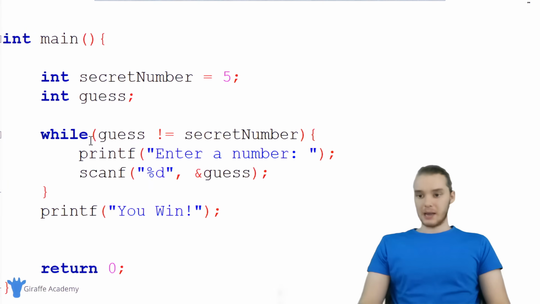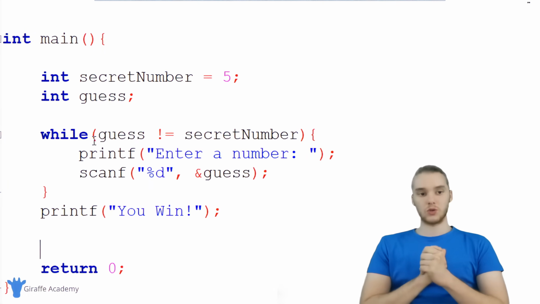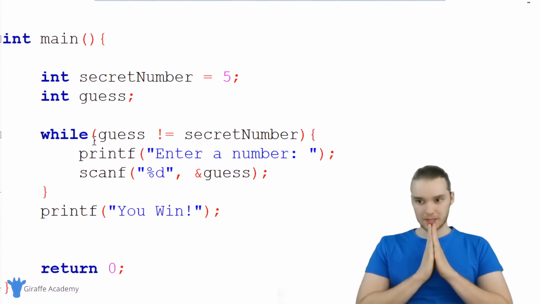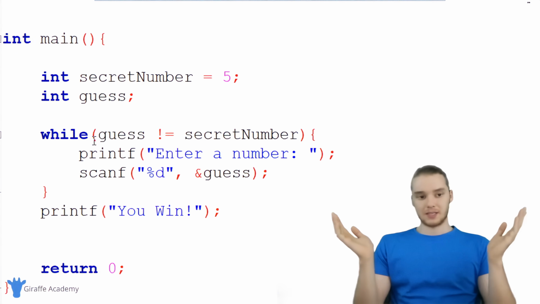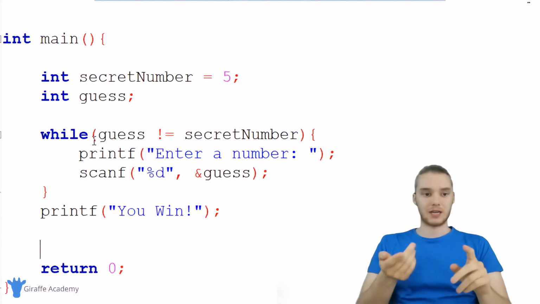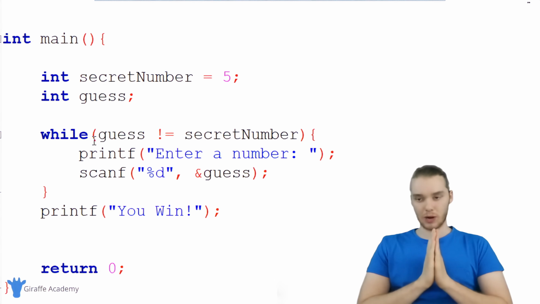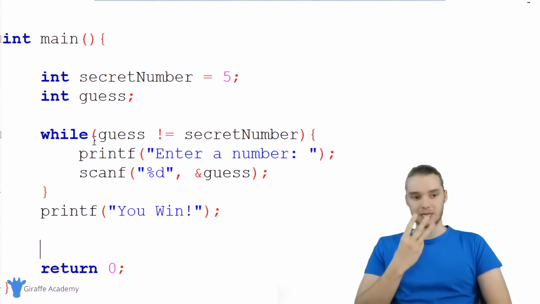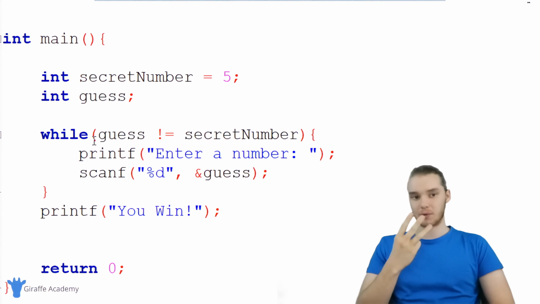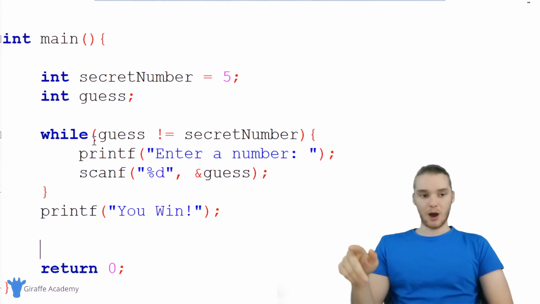Now this is a pretty nice game, and it's pretty simple, but I want to maybe make it a little more complex. One of the things that sucks about our game right now is that the user gets unlimited guesses, right? So basically they can just guess every single number, and eventually they're going to get it right. So why don't we do this? We should impose a guess limit. Why don't we say the user can only guess 3 times, and if they can't get the secret number in 3 tries, then they'll lose the game. So let's think about how we can add that functionality into this little app. I'm going to walk you guys through how we can do that.